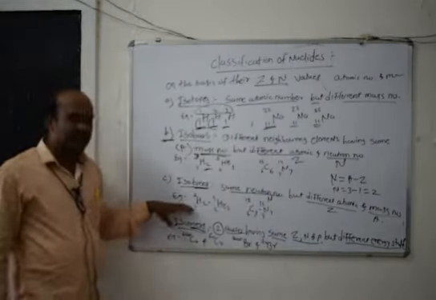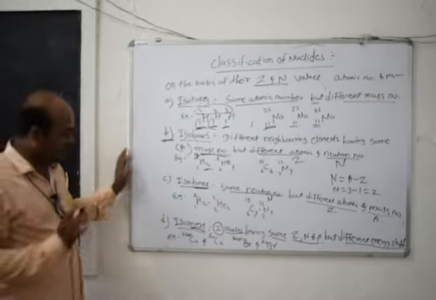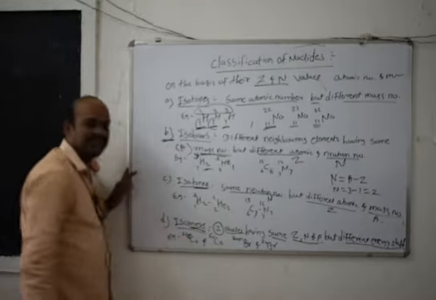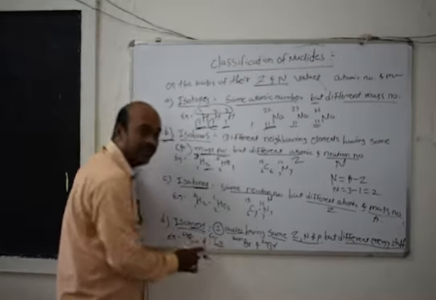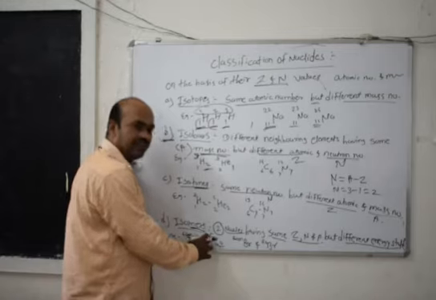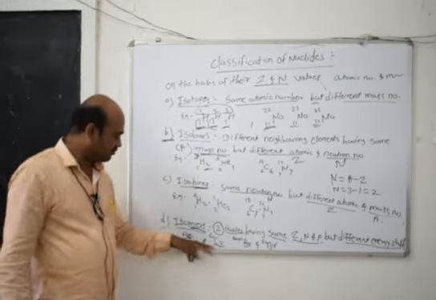In isomers, the energy states are different. For example, cobalt 60 m, where m means metastable, and cobalt 60, with no letter m used, and these two are isomers.